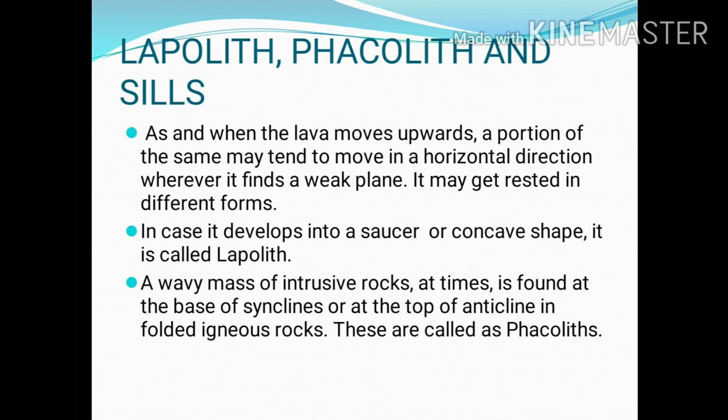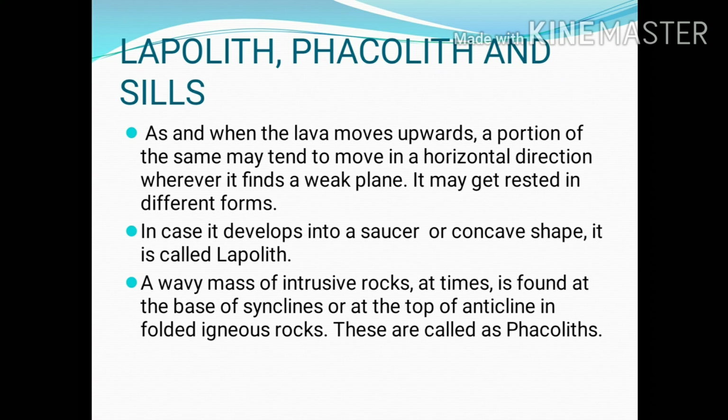different forms. In case it develops into a saucer or concave shape, it is called as lapolith. If the lava cools down and it develops into a saucer or concave shaped body, it is called as lapolith. That means the concave shaped body which is formed due to the cooling of lava inside the earth's surface is called as lapolith. Now next is pacholith.